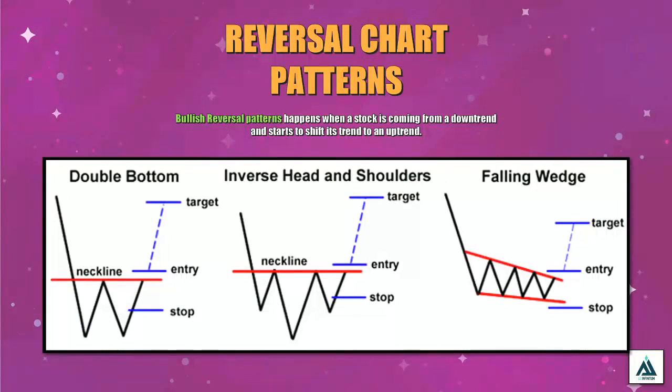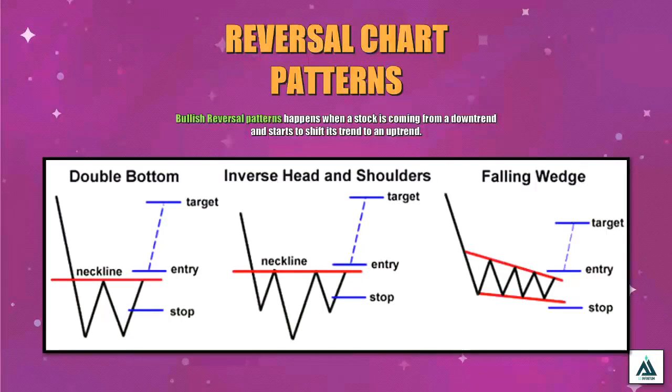The inverse head and shoulders, on the other hand, is a structure creating three recognizable lows where the middle, or the head, is deeper than its shoulders. The usual buy point for this pattern is the same as the double bottom, just above the neckline, and stops just below the neckline. The target price is based on the distance of the bottom to the neckline.